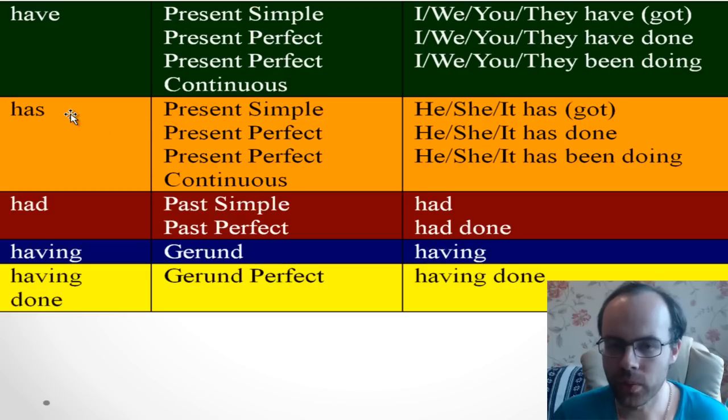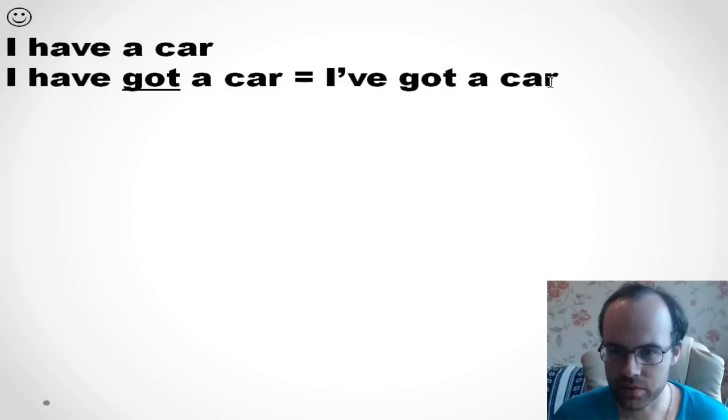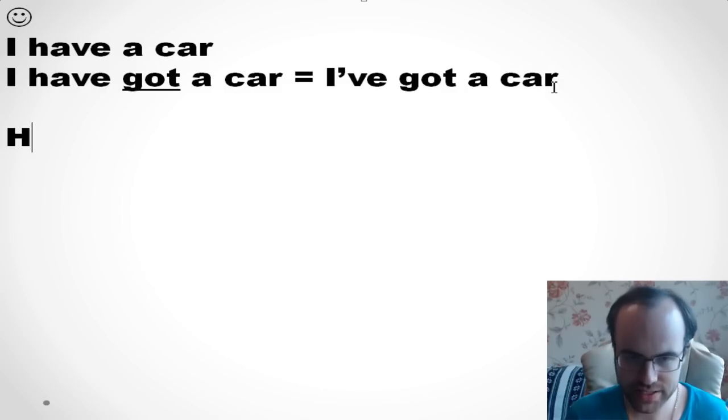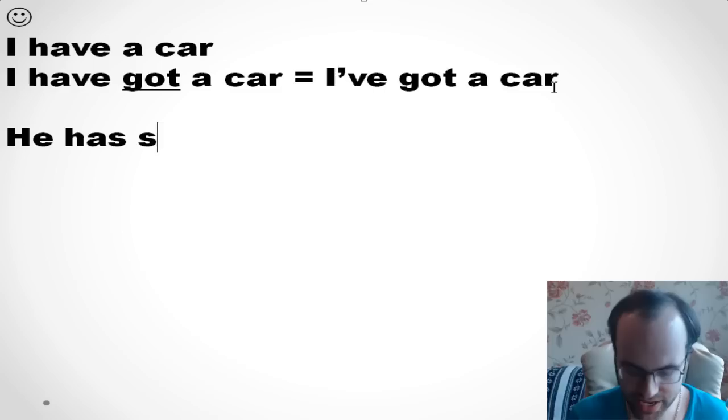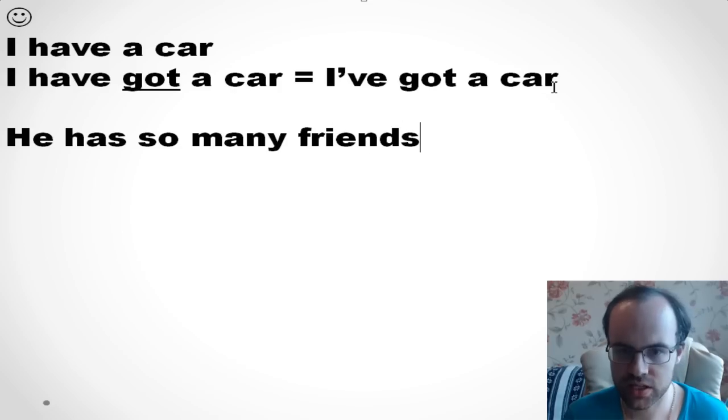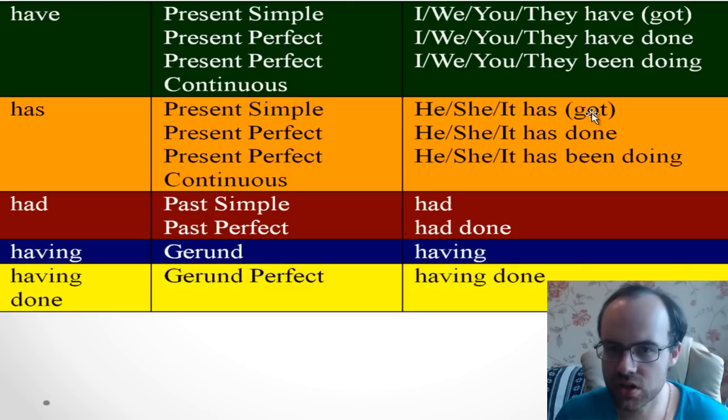And so we see that actually it's the same story with has. If it's he, she, it in present simple, we use has. For example, he has so many friends. Yeah, it's okay to say so, or we can use got.